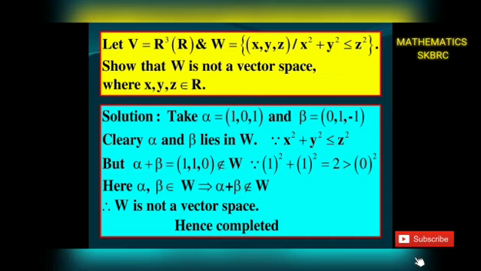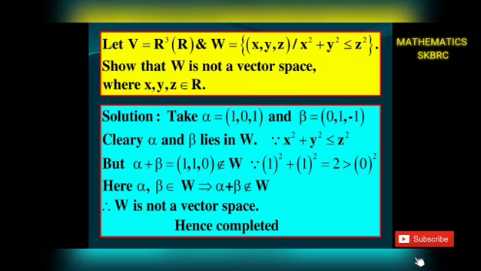Clearly, 1 square plus 0 square equals 1 square, and 0 square plus 1 square equals (-1) whole square. That is, x square plus y square equals z square. Equality holds in this case. Clearly, alpha and beta lie in W. The sum alpha plus beta is equal to (1, 1, 0), which does not belong to W, since 1 square plus 1 square equals 2, which is greater than 0 square. That is, x square plus y square is greater than z square. Then alpha plus beta does not belong to W.